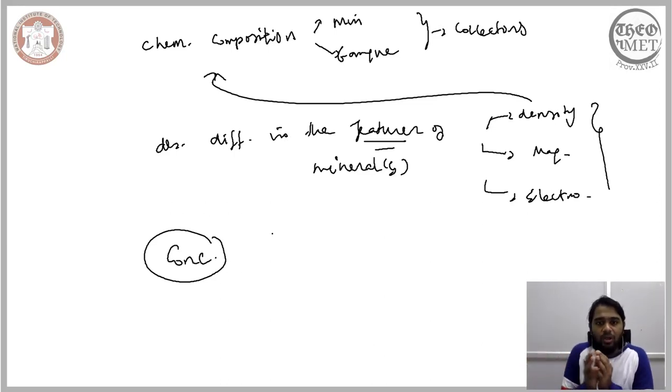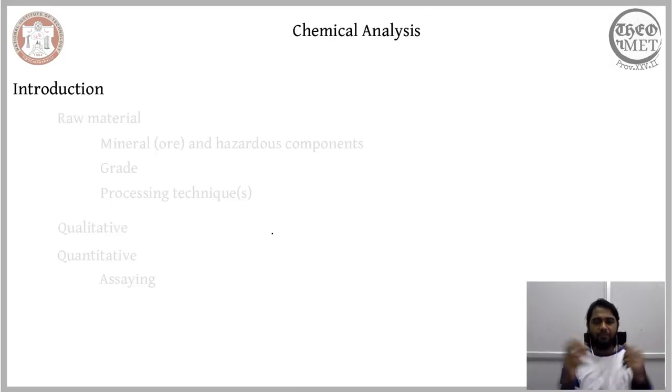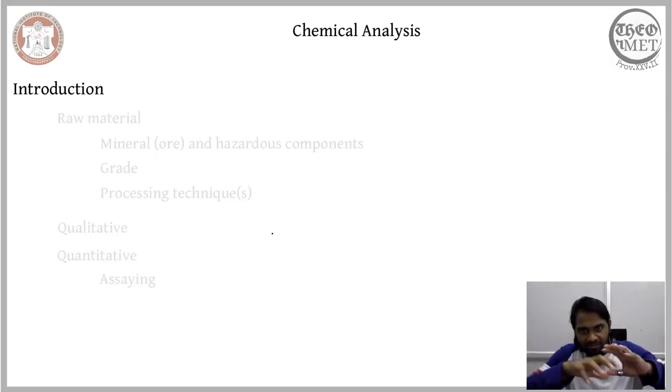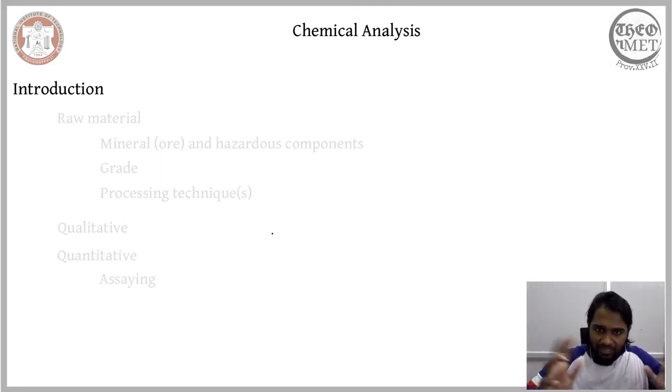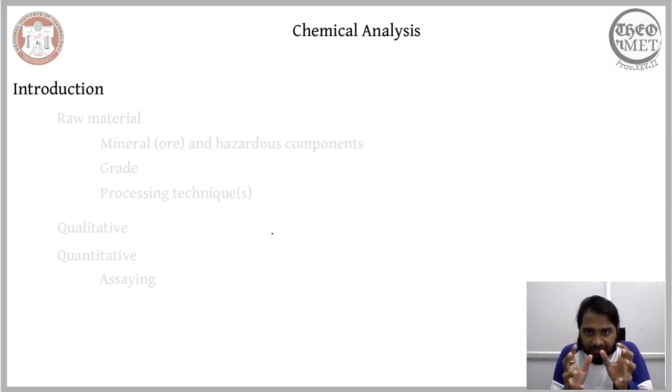So in this last module, our primary intention is to see how the chemical composition is assessed in a mineral. This is what we refer to as chemical analysis. Chemical analysis is a very generic term, and it can refer to any chemical analysis, but we are restricting its application. We are interested in employing chemical analysis to understand the chemical makeup or the chemical composition of the minerals. And therefore, we want to exploit chemical analysis for appropriate mineral processing.